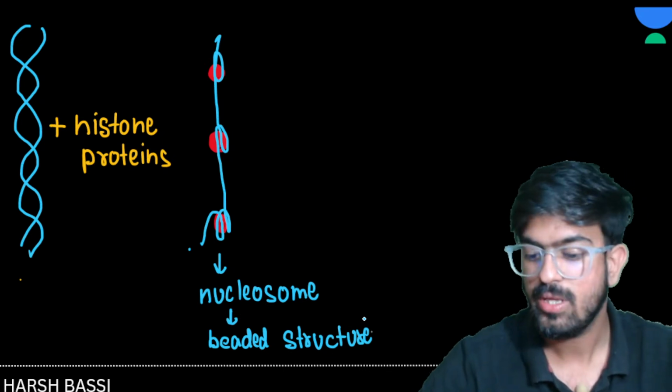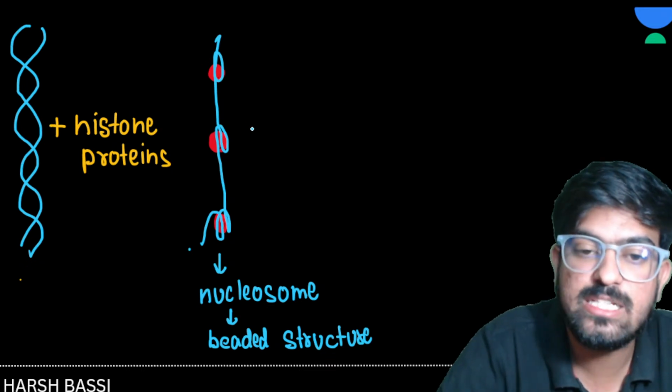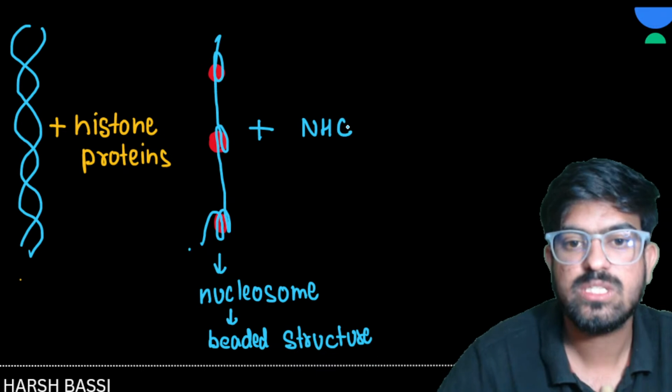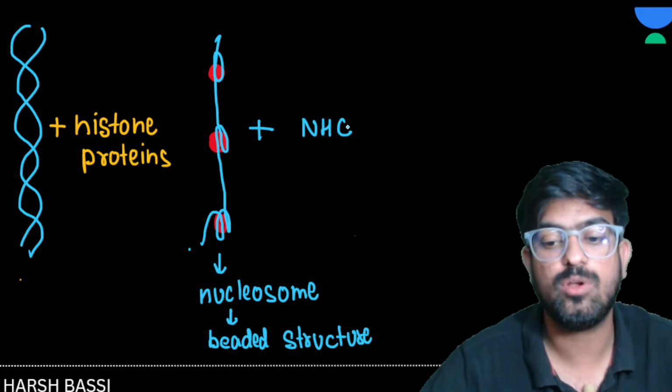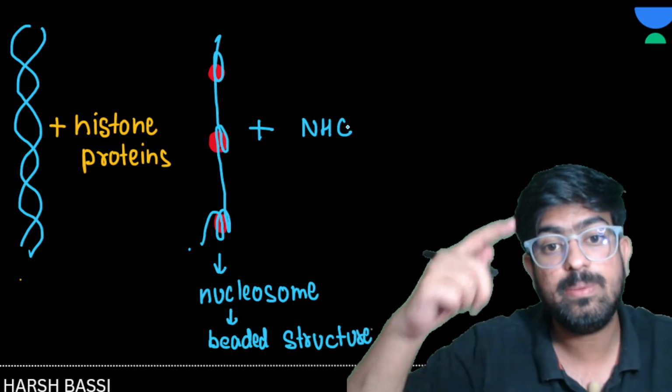Great. Now, after that there will be some non-histone protein, a non-histone complex, and then again there will be coiling.